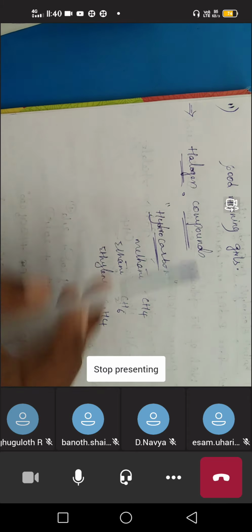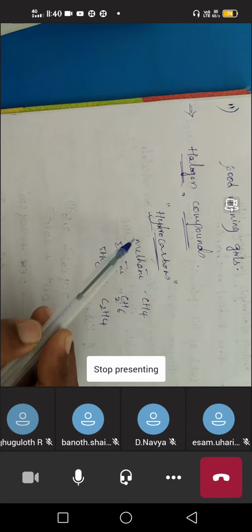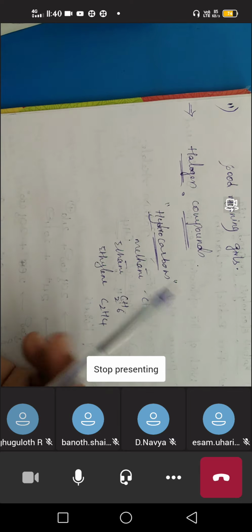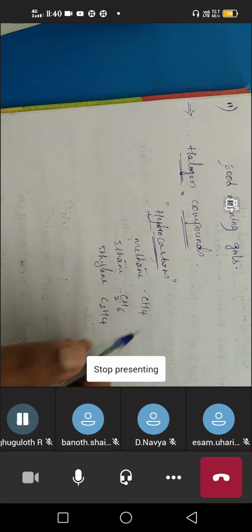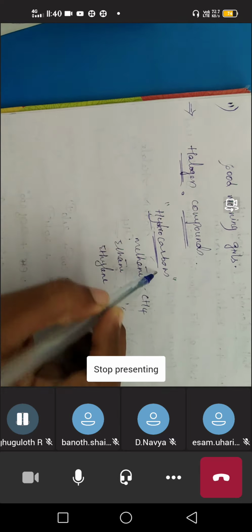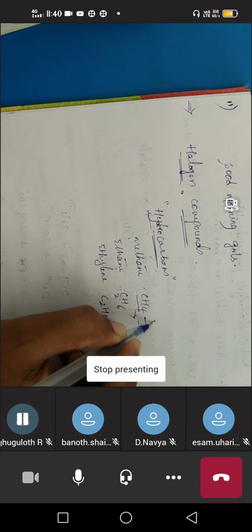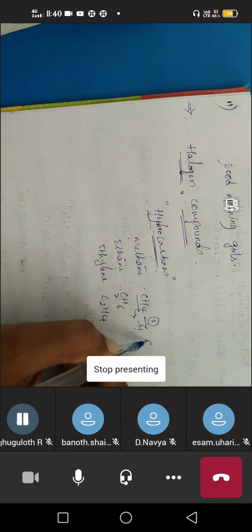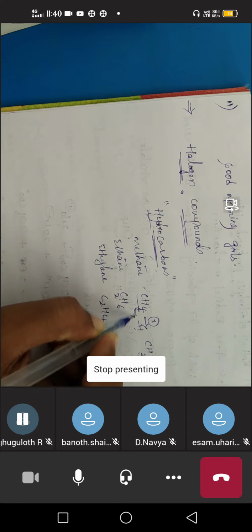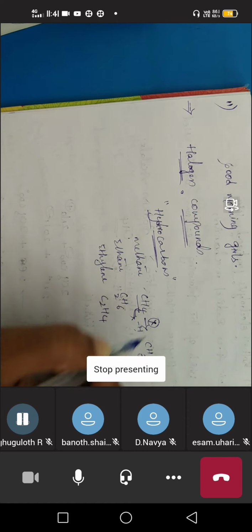So we can define halogen compounds as the derivatives of hydrocarbons, that means they are derived from the hydrocarbons. How do they derive? See, in methane we have 4 hydrogens. If we remove one hydrogen, in the place of that hydrogen we can replace a halogen. Then we will get CH3X. So in the place of hydrogen we are replacing it with the halogen.